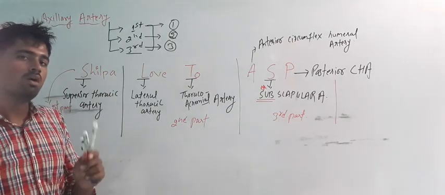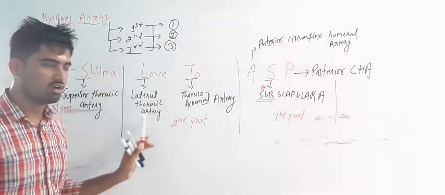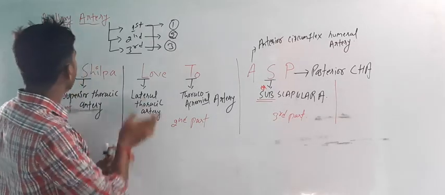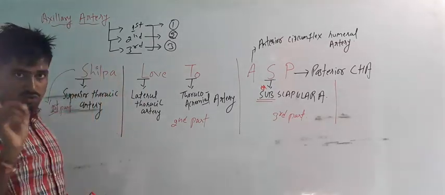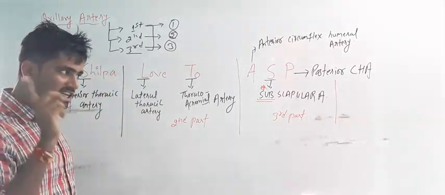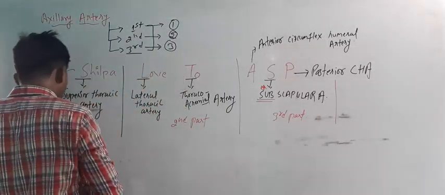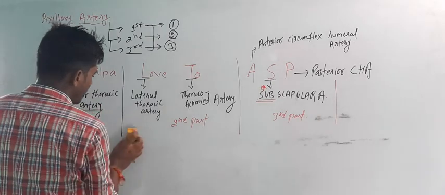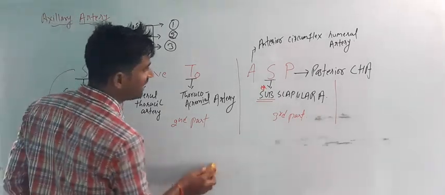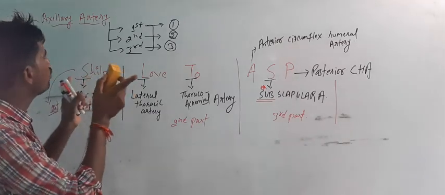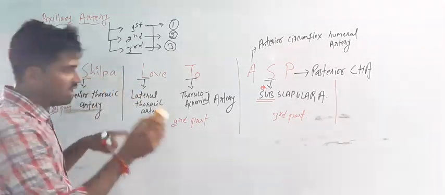And this is your mnemonic: Silpa love to ASP, Assistant Superintendent of Police, right? Now, can you tell me, the axillary artery is a continuation of which artery? It is a continuation of the subclavian artery, right? So this is the mnemonic for the axillary artery. Now I want to show how to remember the branches of the subclavian artery.